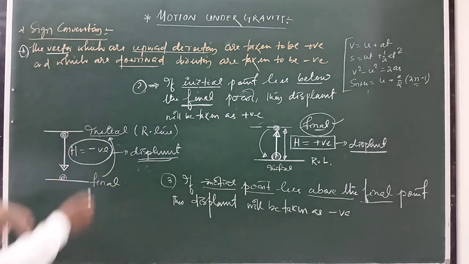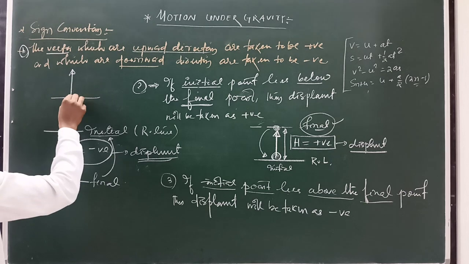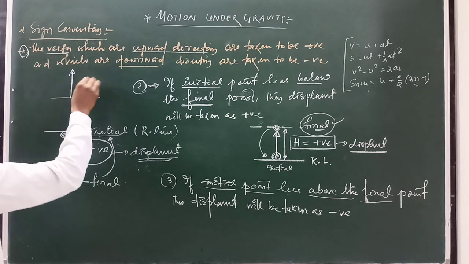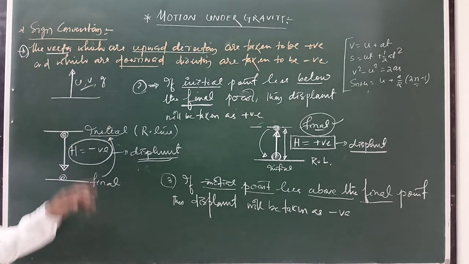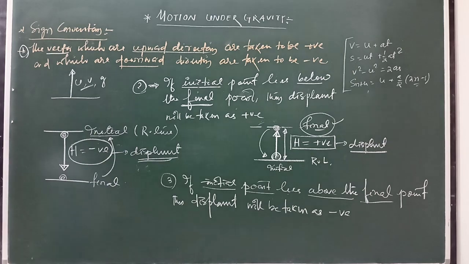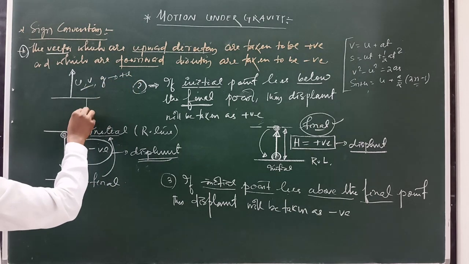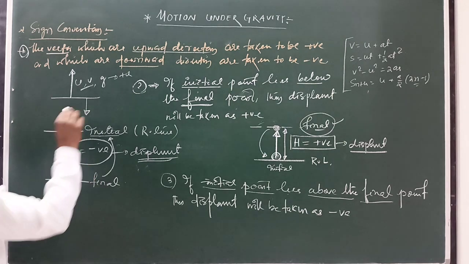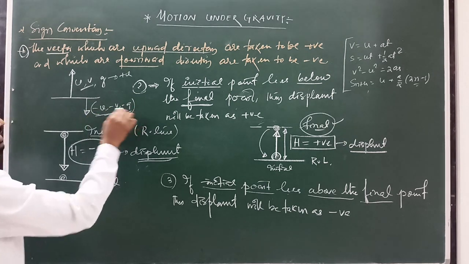So the first point indicates that, again I am repeating, the vector quantities which are in the upward direction, you have to take u, v and g, initial velocity, final velocity, acceleration due to gravity, as positive. If a vector is moving in the downward direction, then minus u, minus v, minus g are taken to be negative.